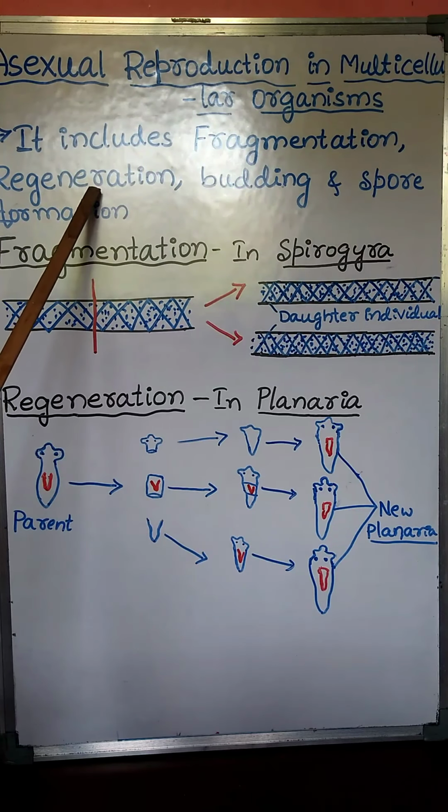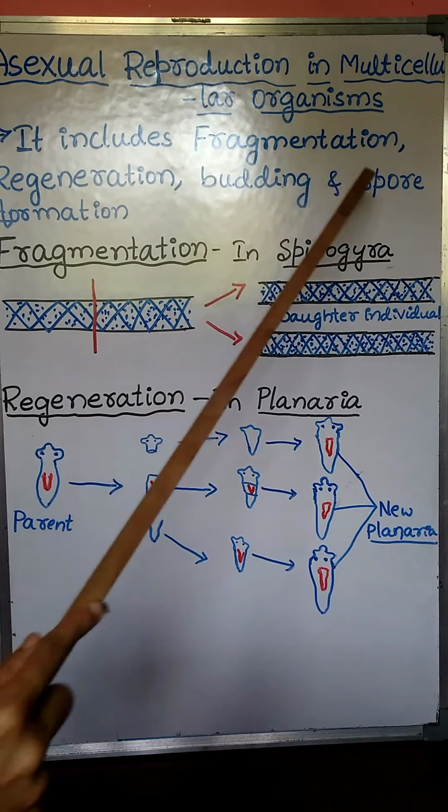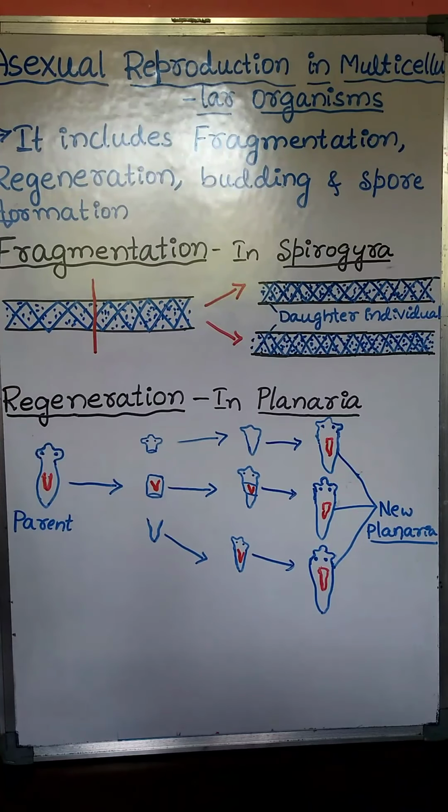These are the asexual types of reproduction which take place in simple multicellular organisms. In case of fungi, we can also observe an asexual type of reproduction, that is spore formation.